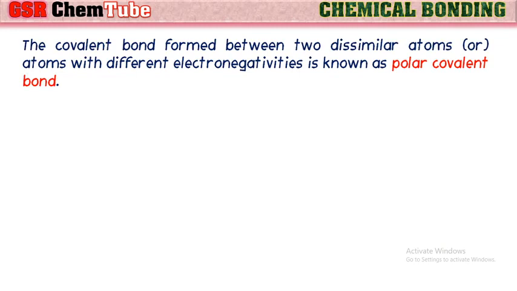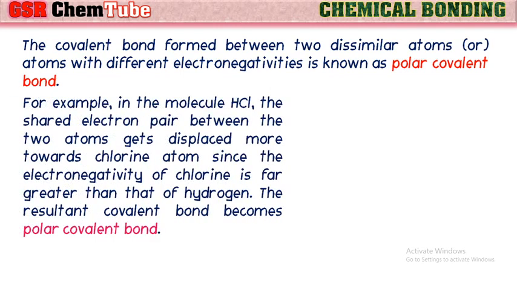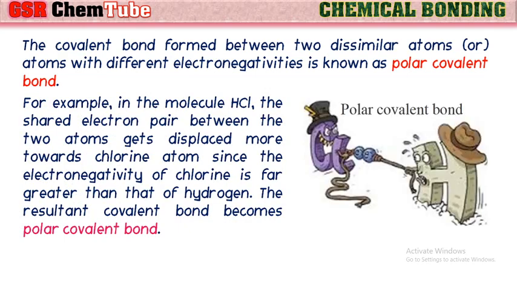In the other case, the covalent bond formed between two dissimilar atoms or atoms with different electronegativities is known as a polar covalent bond. For example, in the molecule HCl, the shared electron pair between the two atoms gets displaced more towards the chlorine atom, since the electronegativity of chlorine is far greater than that of hydrogen.